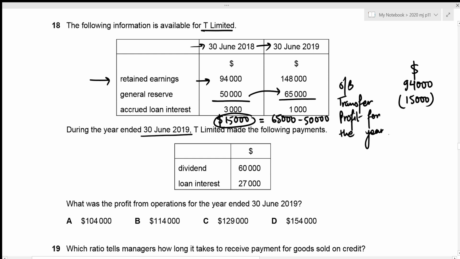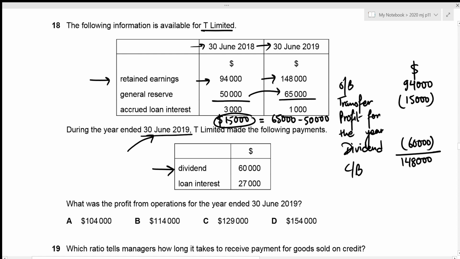So this acts as our balancing figure, right? And the next one we are given is that the dividend paid. And this dividend is paid during the year ended 30 June 2019, which should be included in our retained earnings. And dividend paid definitely reduces the balance, right? So dividend, we need to reduce 60,000. All right, and this gives our closing balance, which is 148,000.